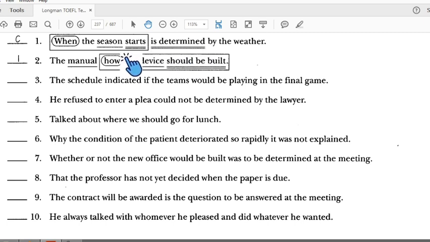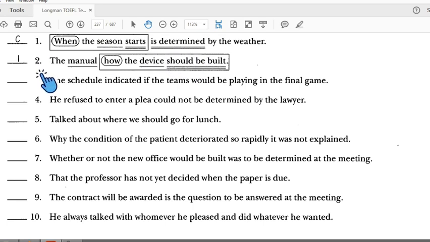This noun clause is a subject, so we have to pay attention to this one first. Subject, verb. This one is a verb, so we need a subject. What is the subject of this? Because there is the "when" noun clause as a subject, so that is the subject, and this one is the verb.